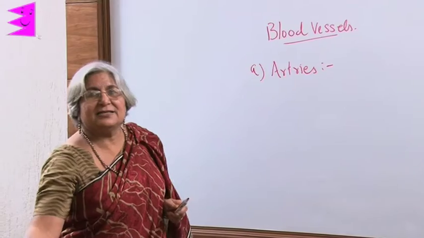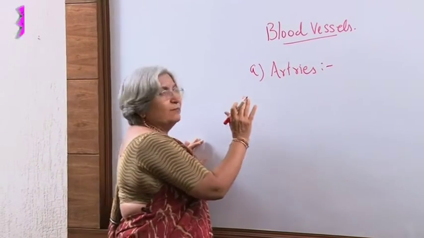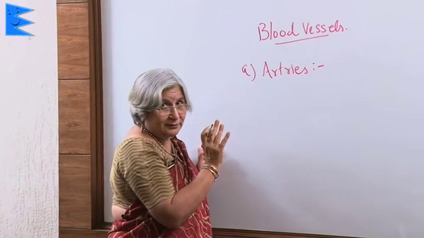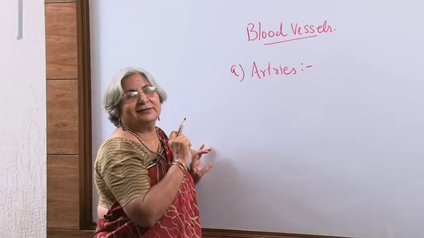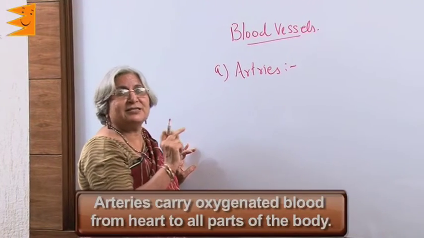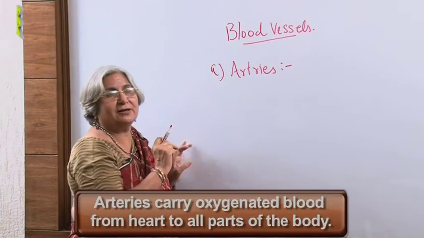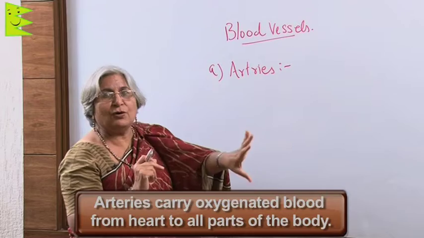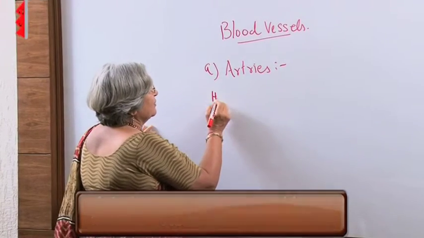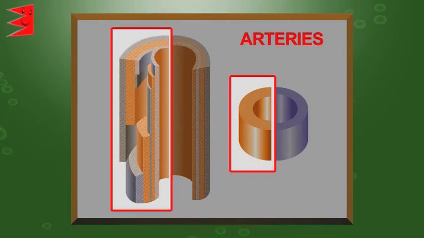The blood vessels that take blood, which blood? Oxygenated blood. The blood vessels which carry oxygenated blood from the heart to all parts of the body are called arteries.